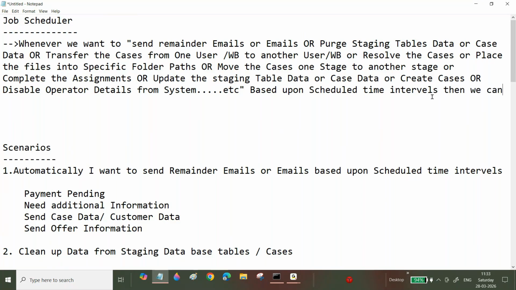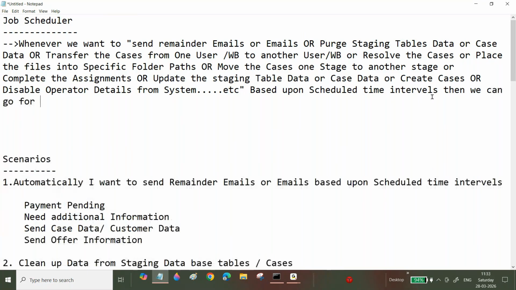Then we can go for job schedulers. Clear, everyone? We can create whatever example we want like that.